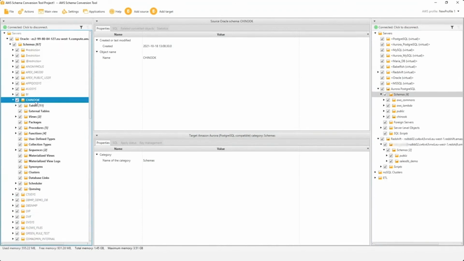So after I have applied, the next thing I would like to do is just see how the source code has been converted when I moved it to the target in AWS. Since I have changed the engine, the code has changed.